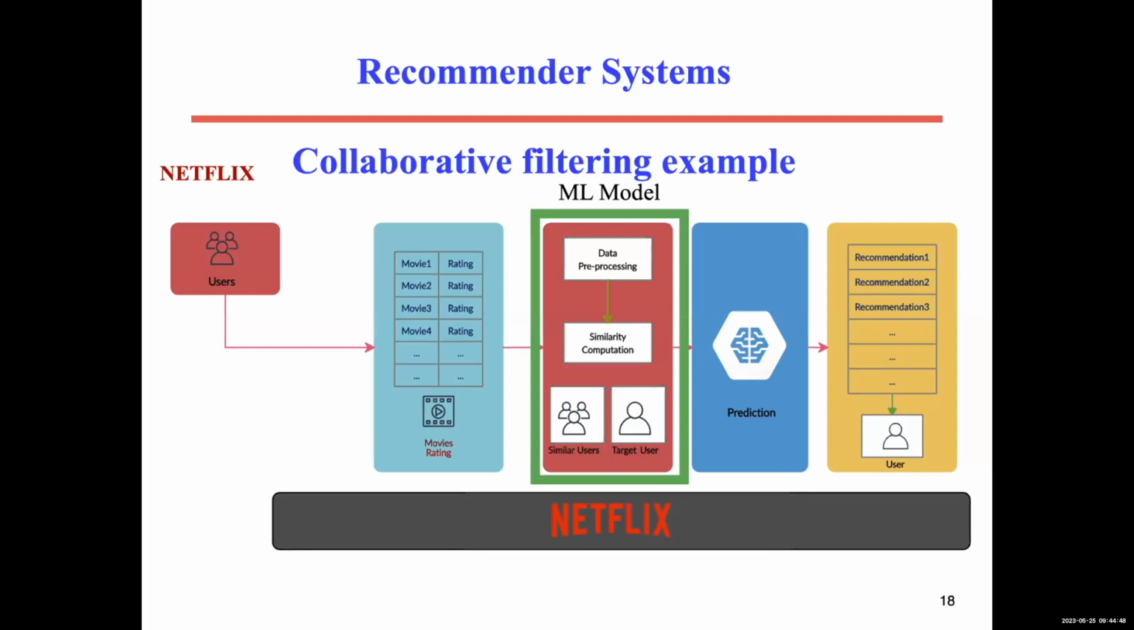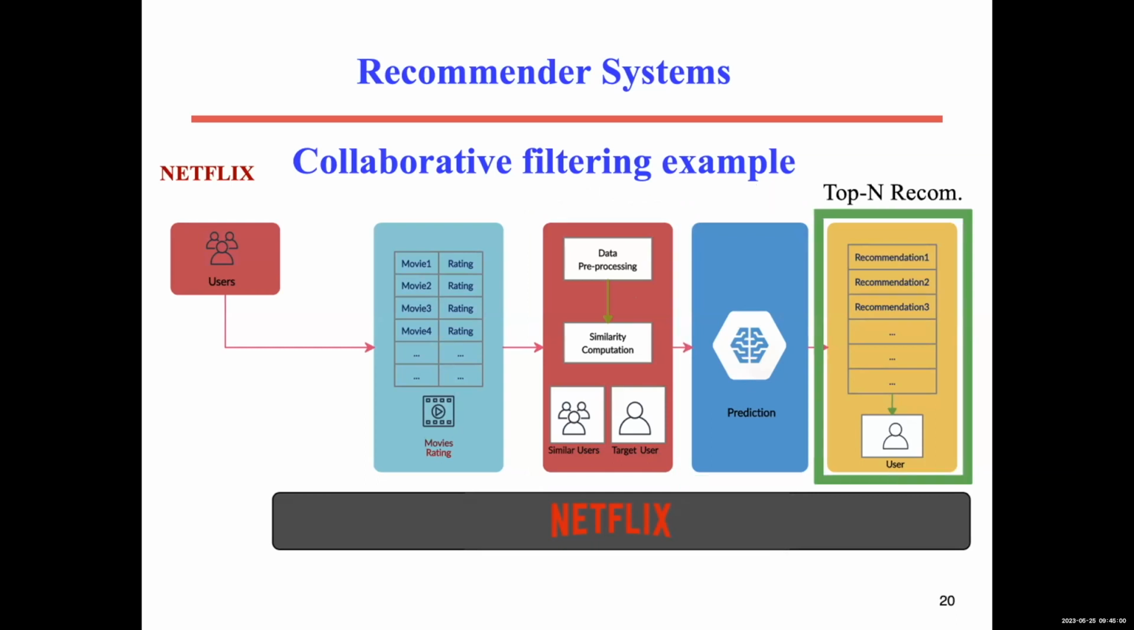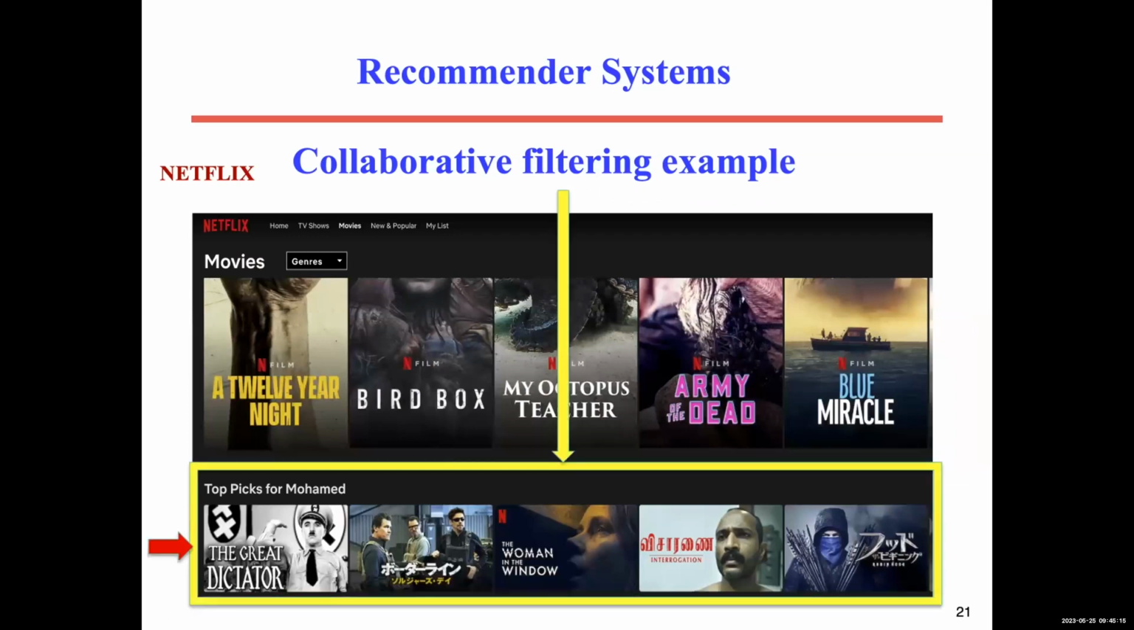Then after this similarity, it comes to the prediction. This is the recommendation system model. It predicts a top N list of movies that can be recommended to the target user. And finally, the top N recommendation goes to the target user. That is how the Netflix model works for collaborative filtering. This is a typical screenshot from my Netflix subscription, and you can see here the top recommendations for me after, of course, they build my user profile, add it to the data set, and consider me as a target. And these are some of the recommended movies to me.